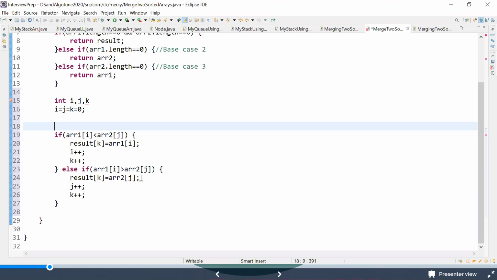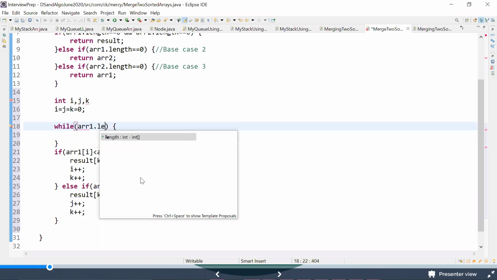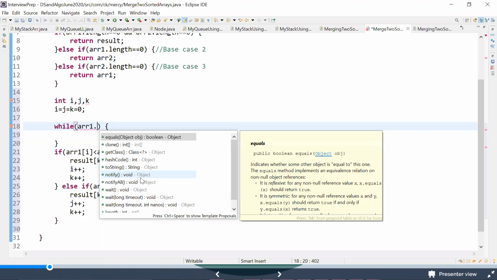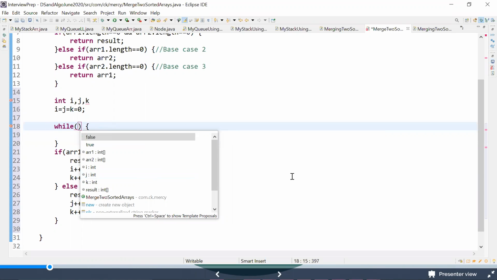Because they are already sorted. Since you are done with the comparison of all the elements in the array, what I'll do is write a while loop, something like this. What is my while saying? While arr1 dot length, or maybe I'll say arr, something like this. Okay, once again.